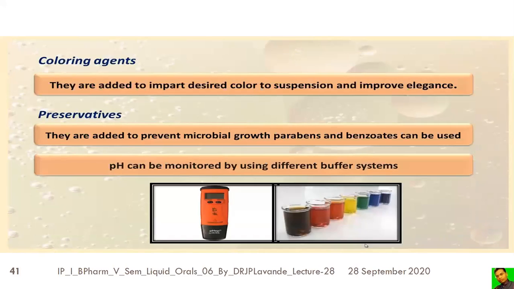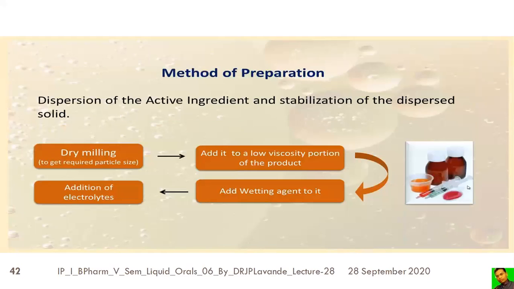Some coloring agents are needed to be added. Why are these added? Because they will impart the desired color to the suspension and improve the elegance. Preservatives are added to prevent microbial growth. The parabens and the benzoates are very commonly used. The pH can be controlled by using different buffer systems.